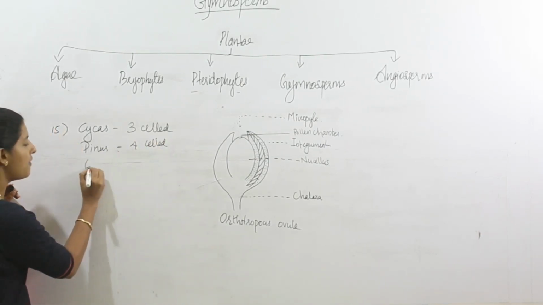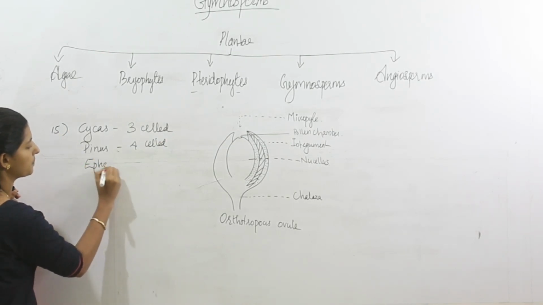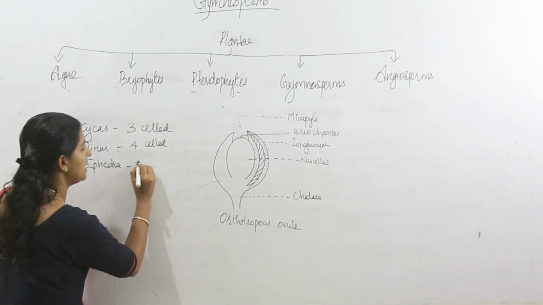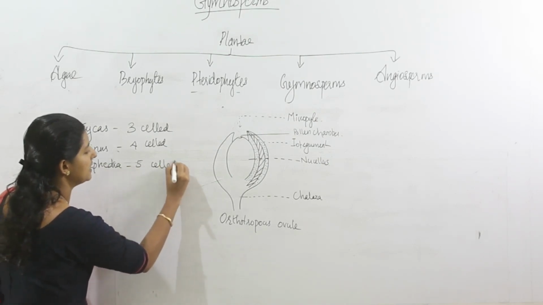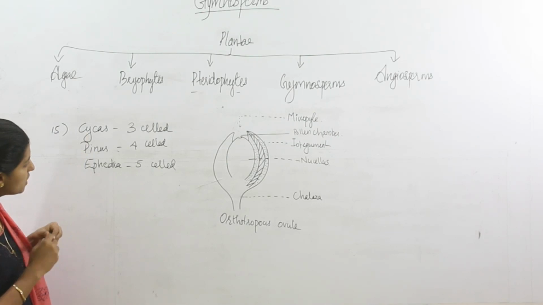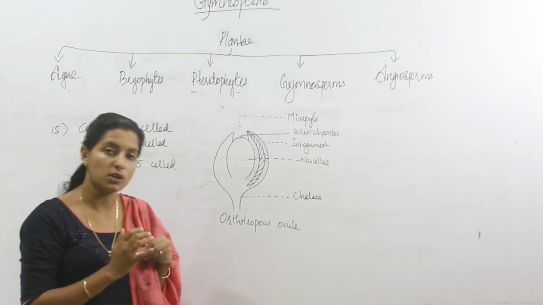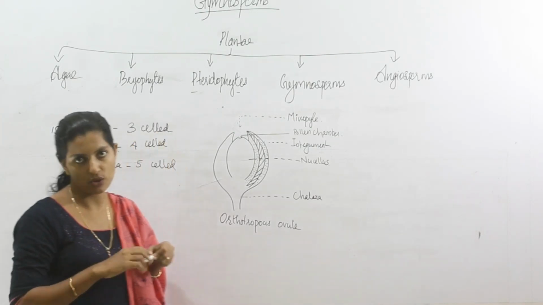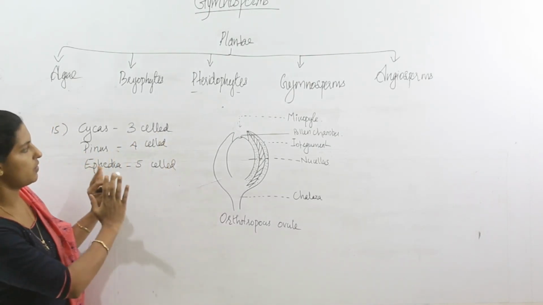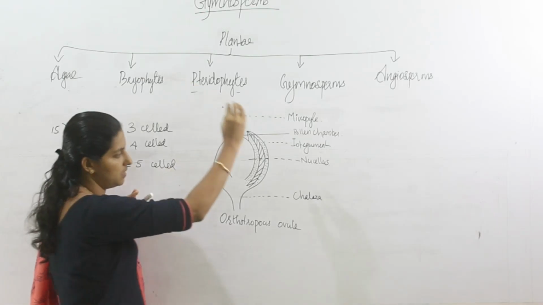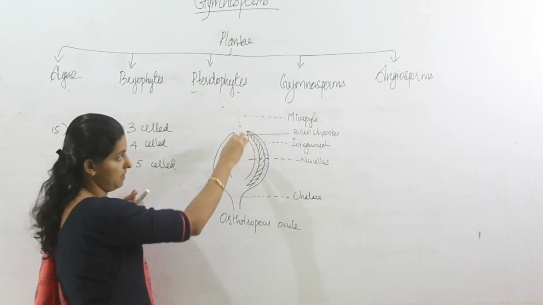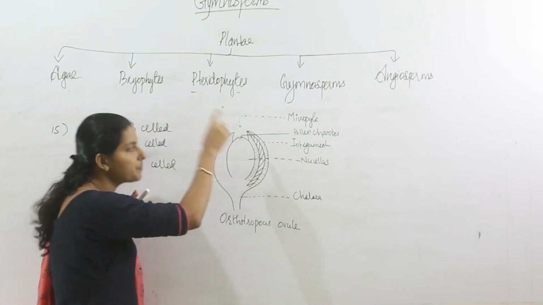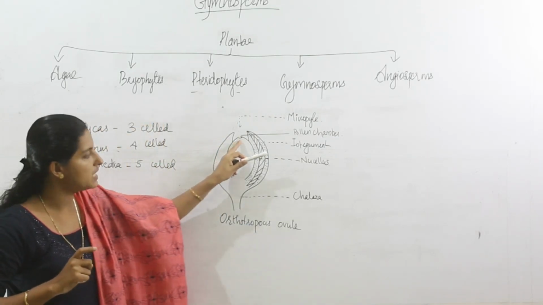But in Ephedra, the microspore dissemination is in its five-celled condition. So, in gymnosperms, the dissemination of microspores from the microsporangia is at different stages. After the process of pollination, pollen grains are depositing in this pollen chamber, and in this pollen chamber, what will happen?